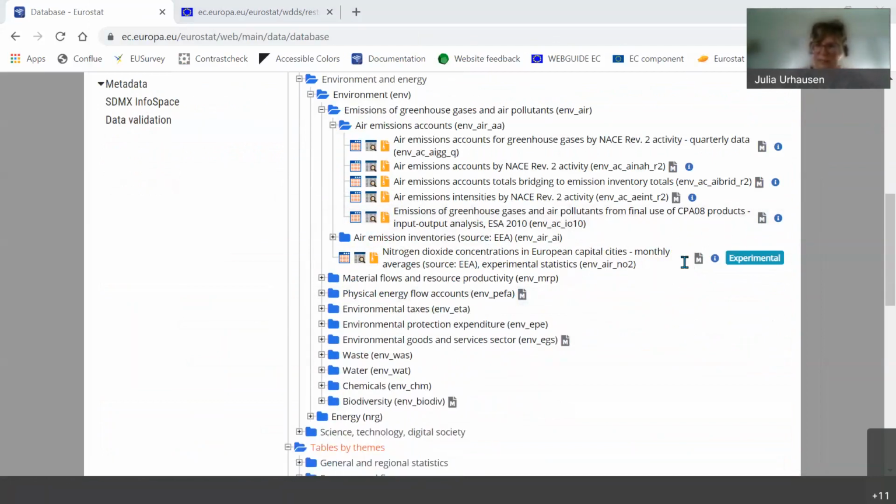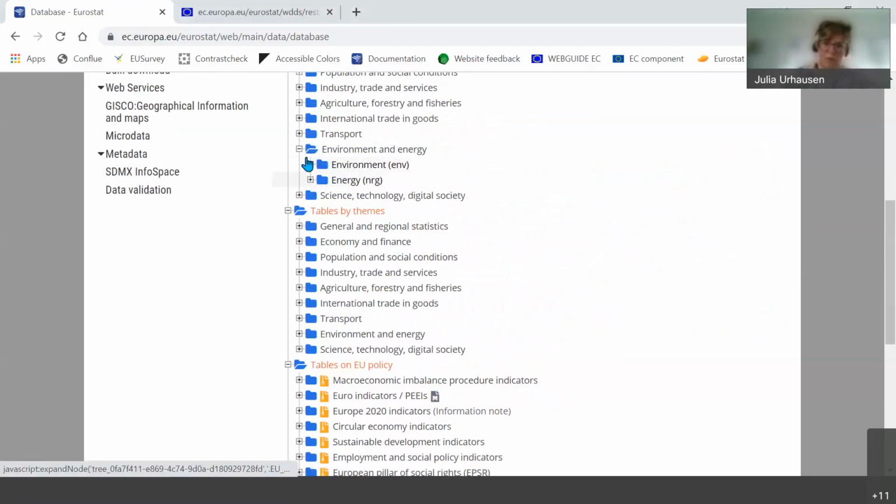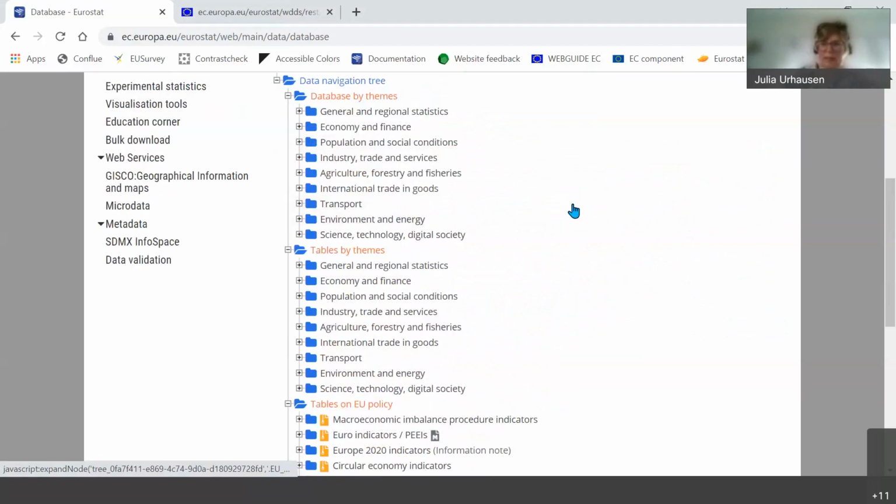How often are the data sets updated? Is there a uniform pattern or does it depend on the data set? So overall, our database is updated twice a day at 11 a.m. and 11 p.m. However, that doesn't mean that every data set is updated at this point in time. It depends on the data collection. As I mentioned already, we have some data that is collected monthly, some data that is collected quarterly and some data that is collected annually.